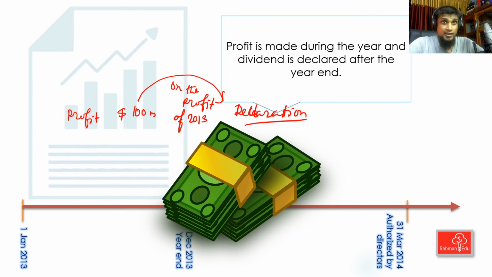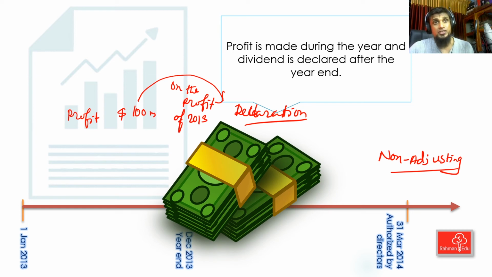Is it an adjusting event or non-adjusting? I think non-adjusting. Right. Why so? This is a non-adjusting event because the liability arose after the year end when the declaration is made.